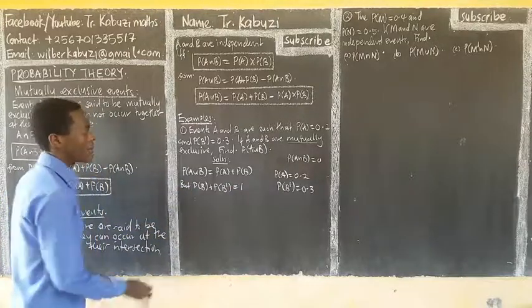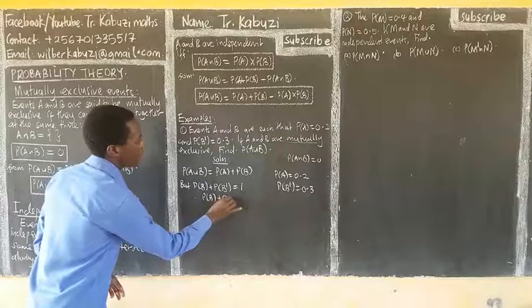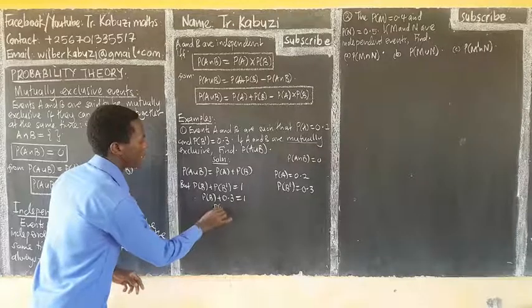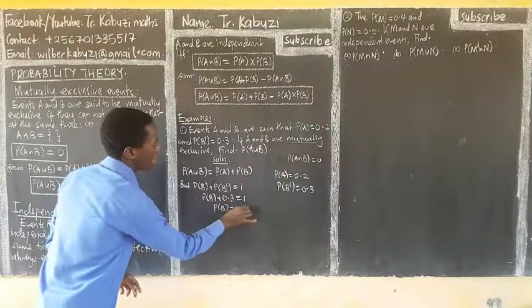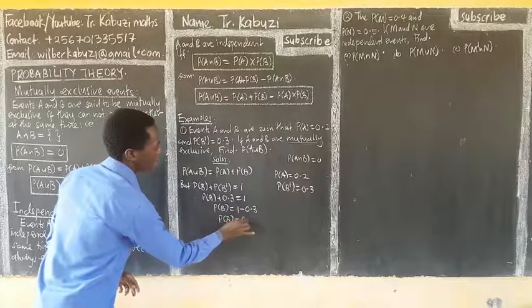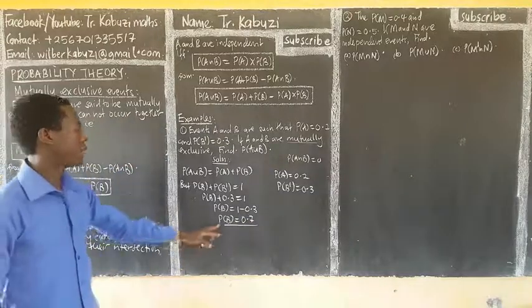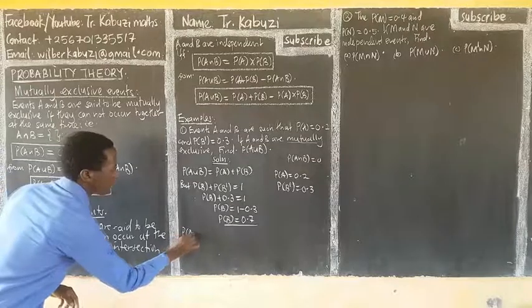So the probability of B plus 0.3 equals 1. When we make the probability of B the subject, we take 0.3 to the other side and our probability of B will be 0.7.